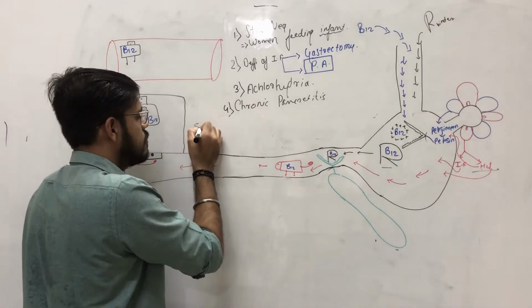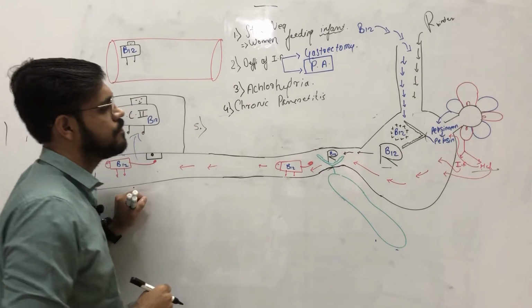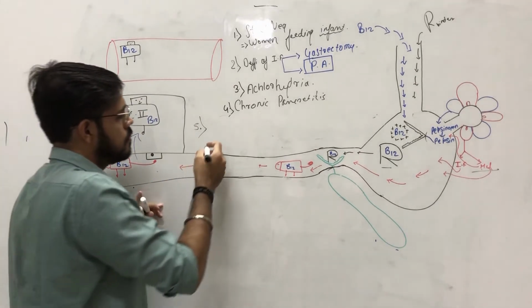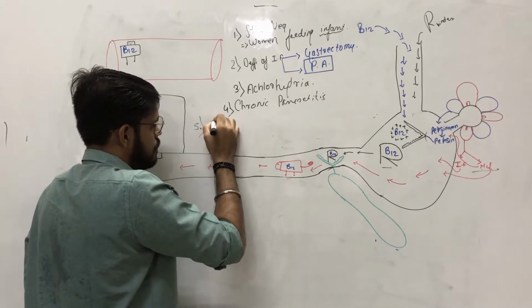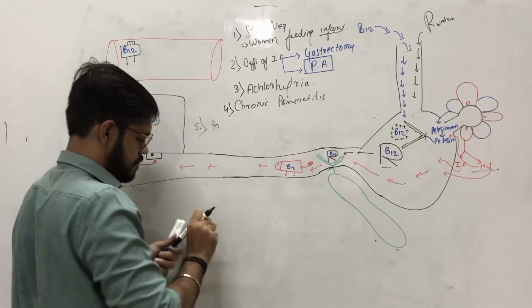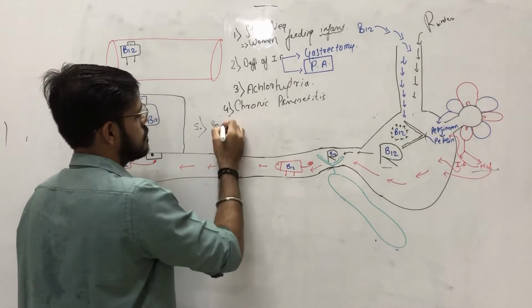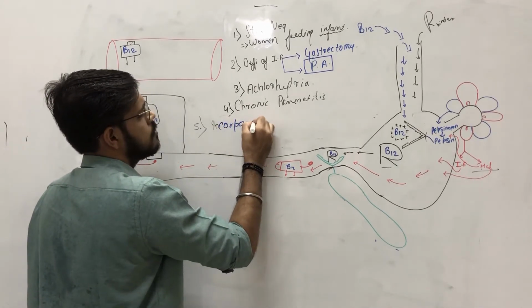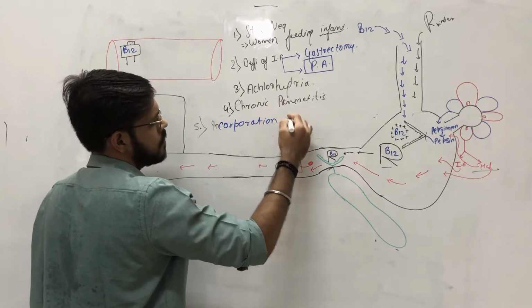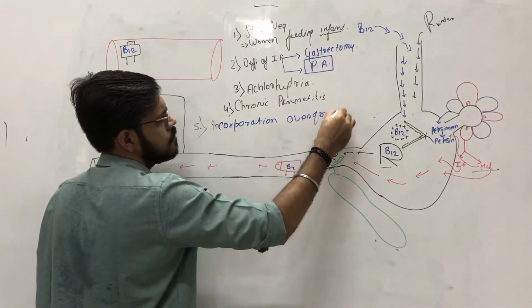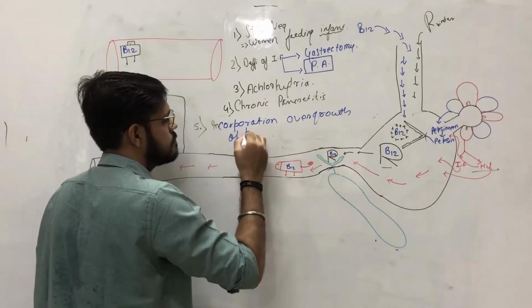Another reason for B12 deficiency is due to overgrowth of bacteria.